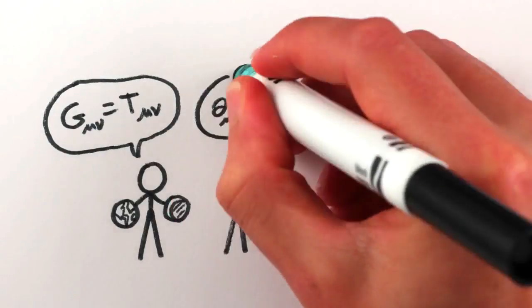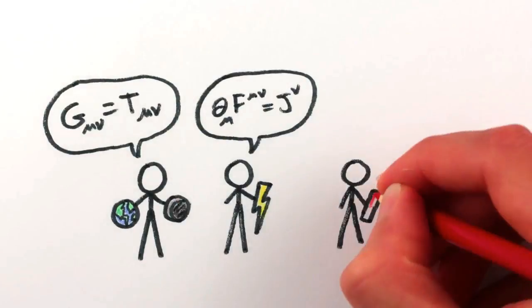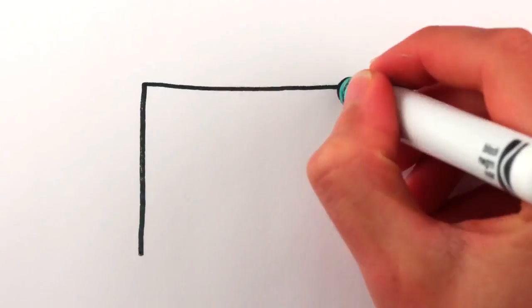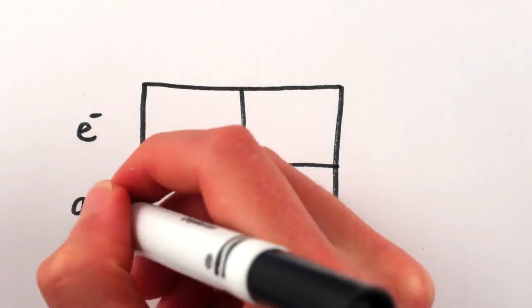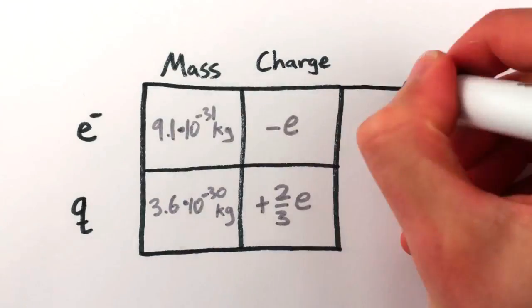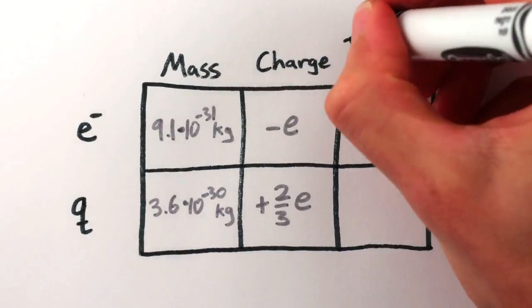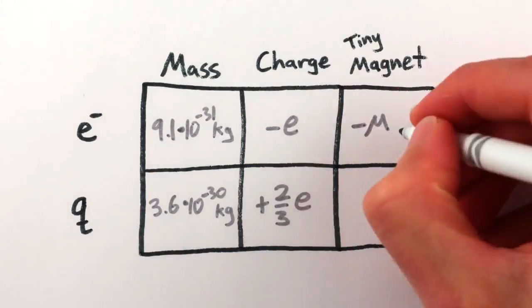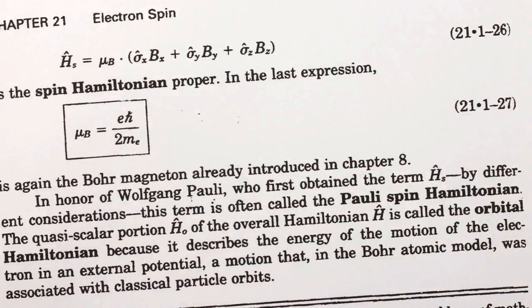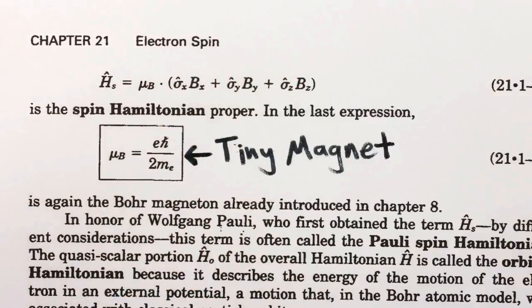First, individual particles. Unlike the everyday workings of gravity and electricity, permanent magnets can only be fully understood as a quantum mechanical effect, in much the same way that particles like electrons and quarks have fundamental properties called mass and electrical charge. Most particles also have another intrinsic property called tiny magnet. Just kidding, it's called intrinsic magnetic moment, but really that's just technical mumbo-jumbo saying that particles with electric charge also happen to be tiny magnets.